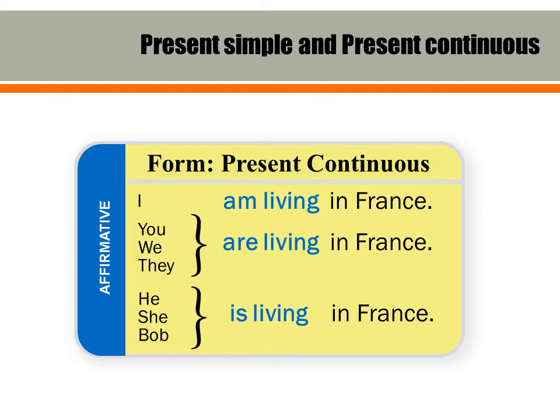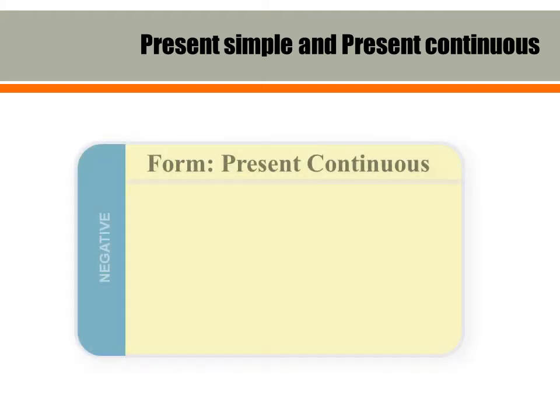You can see that the verb plus ing, which is called the present participle, doesn't change. It's the auxiliary verb to be that does all the hard work. I am, you are, we are, they are, he is, she is, Bob is.